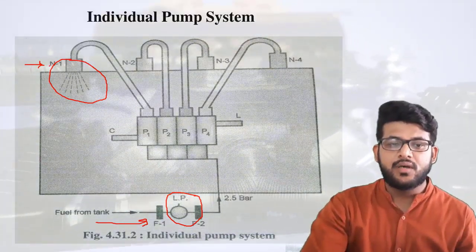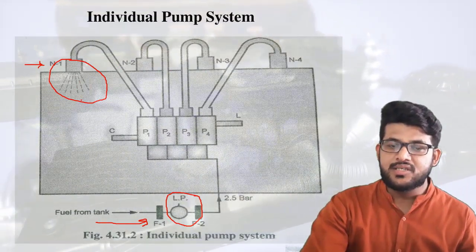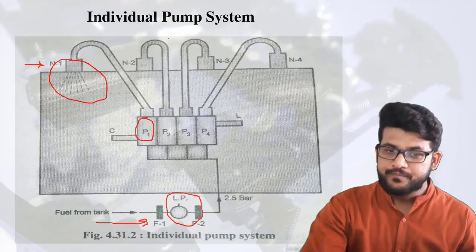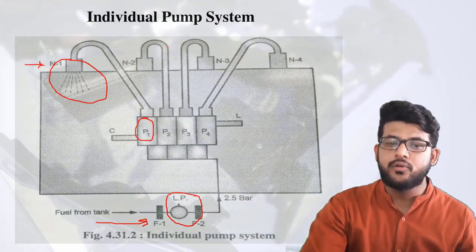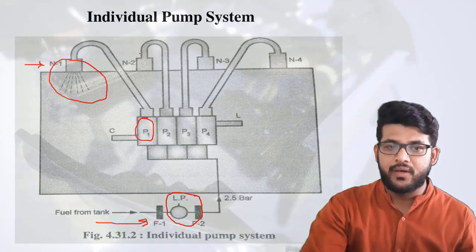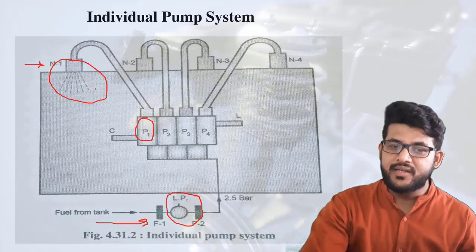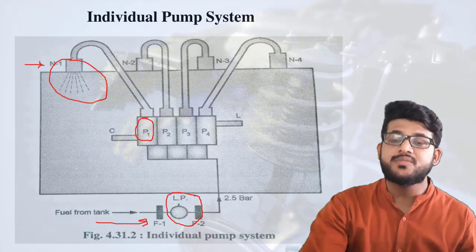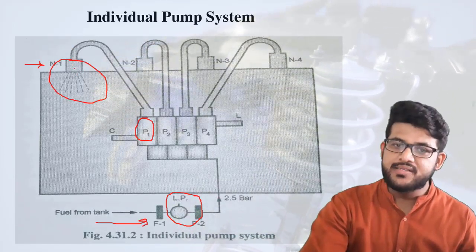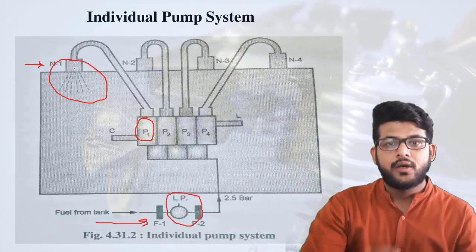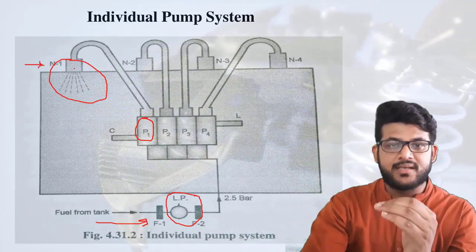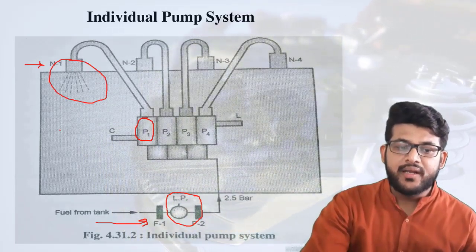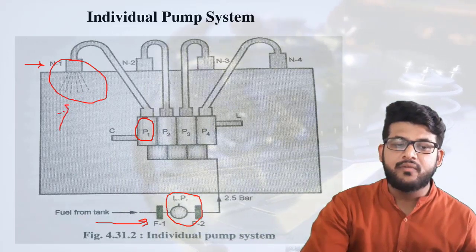So if in number 1 cylinder there is injection, the first pump will only be activated, and the other pumps will only supply the fuel to the injectors. Those injectors will not open. Fine. So whenever the requirement of the injector is here, the pump will be operated, and this pump will send very high pressurized fuel towards the injector. The injector will open due to that high pressure fuel coming inside, against its spring force, and it will inject the fuel. So what is the main logic behind it, or what is the main working?